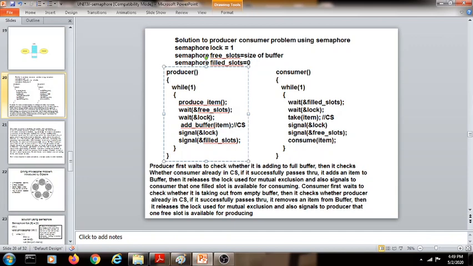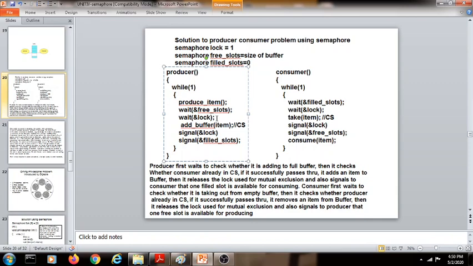So if there are any free slots, then it will check whether the consumer is working on the buffer or not. If the consumer is not working on a buffer, then only it is allowed to add the item to the buffer. So how will the producer check whether the consumer is working on the buffer? By checking the lock semaphore. If any of the producer or consumer is in its critical section of the code, then the lock value will be 1. Otherwise, it will be 0.